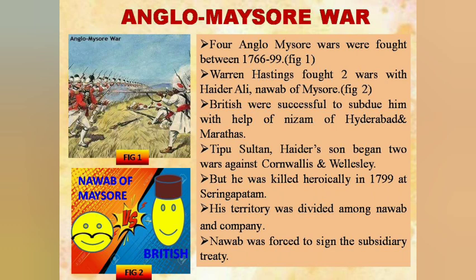After the British broke alliances with the Nawab, they once again sought to attack Mysore, leading to the Fourth Anglo-Mysore War in 1799. Tipu Sultan was killed defending his capital, Seringapatam.